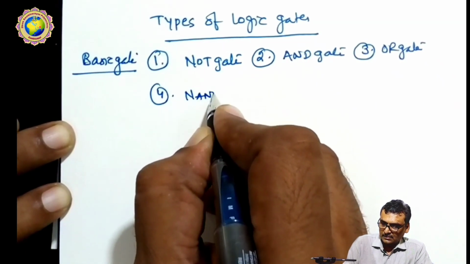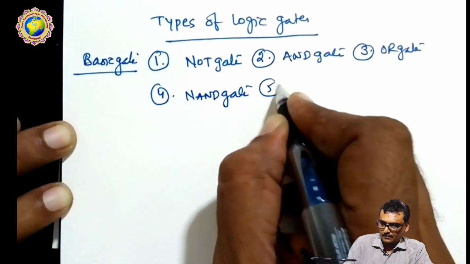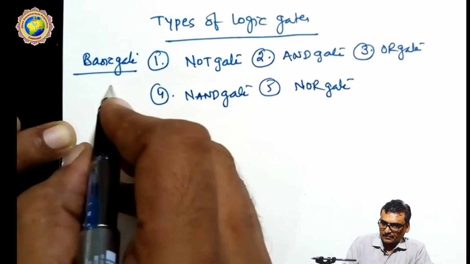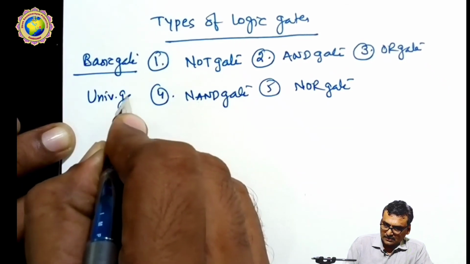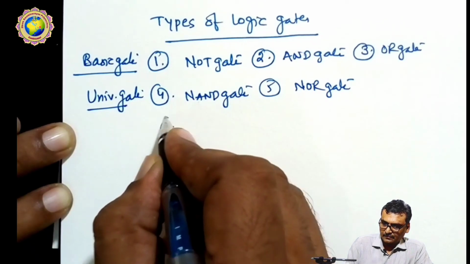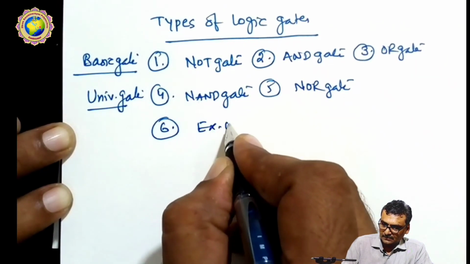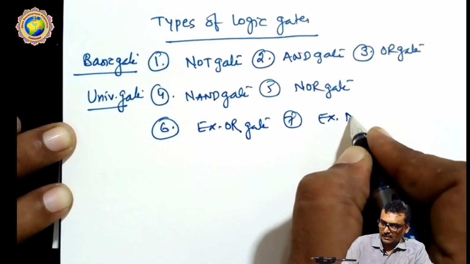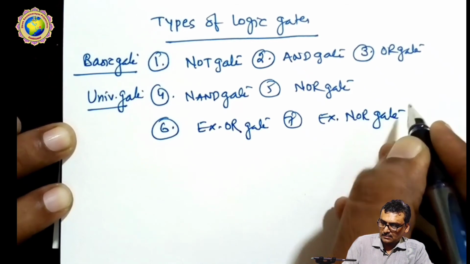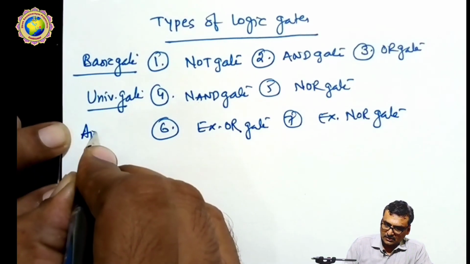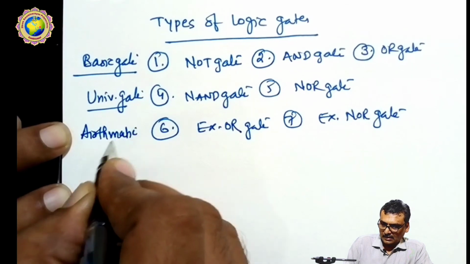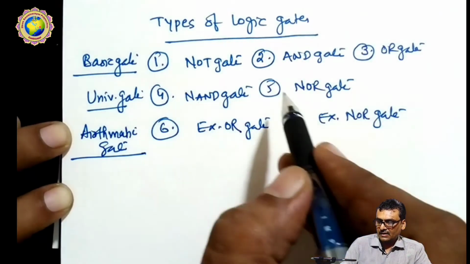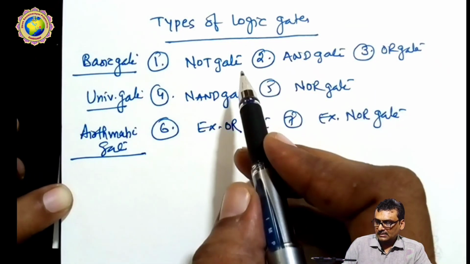The fourth one is the NAND gate, and the fifth one is the NOR gate. These 2 gates are called universal gates, and the 6th one is the XOR gate and the XNOR gate. These 2 gates are called arithmetic gates. Okay. So these 7 gates we have to discuss one by one in depth.